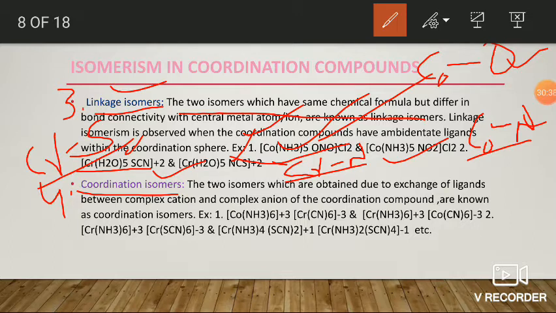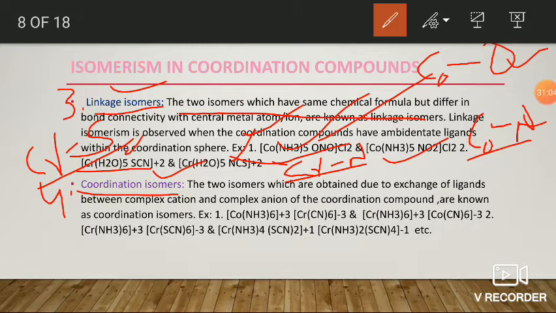That is, ligand exchange takes place between these two complex ions. The two isomers which have the same chemical formula but show a difference in their linkages with respect to the metal ions are generally known as coordination isomers.